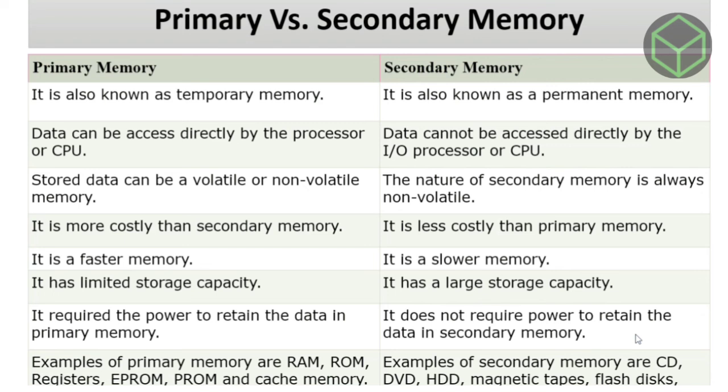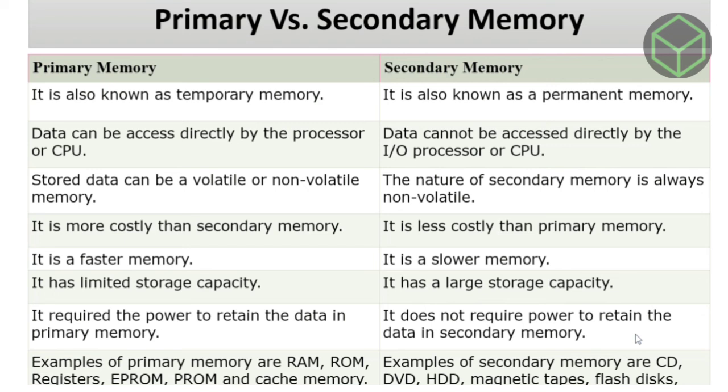Primary memory has limited storage capacity, whereas secondary memory has a large storage capacity. Primary memory requires power to retain data, and secondary memory does not require power to retain data.